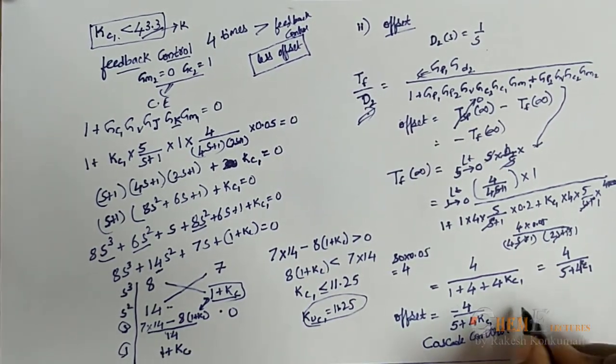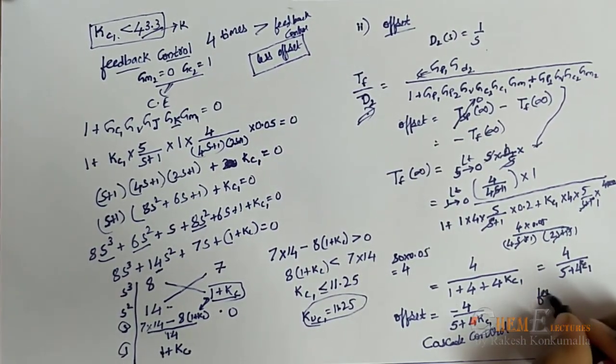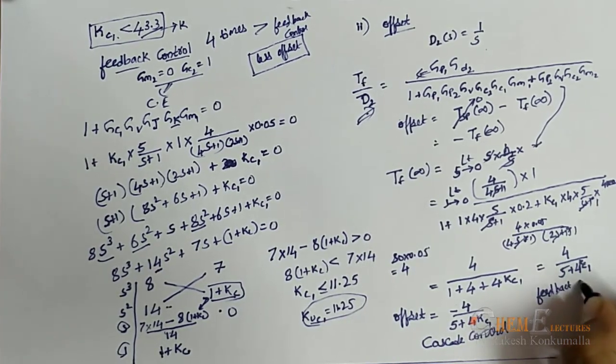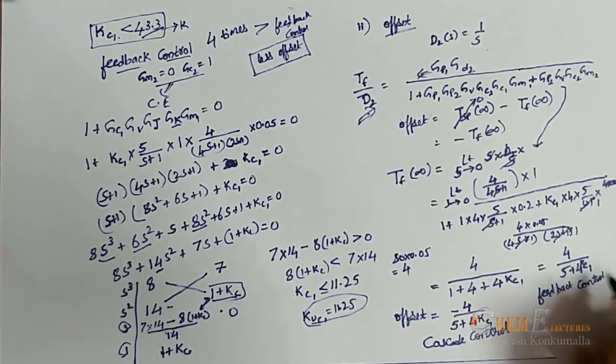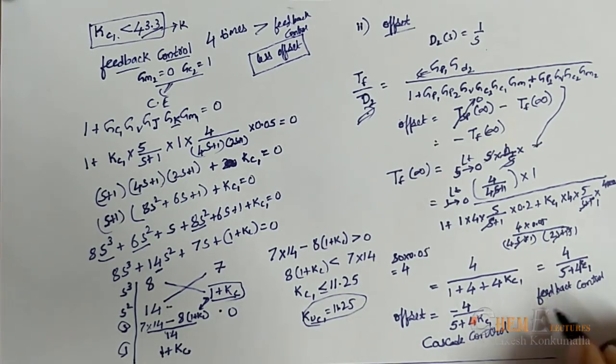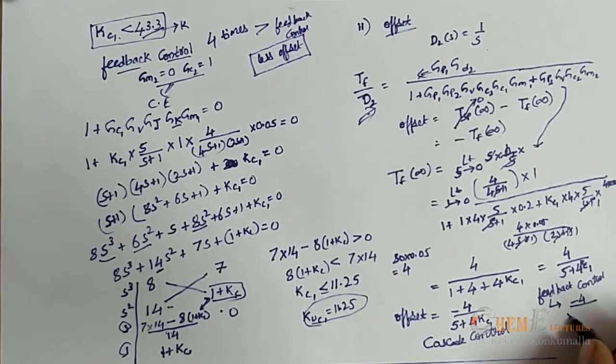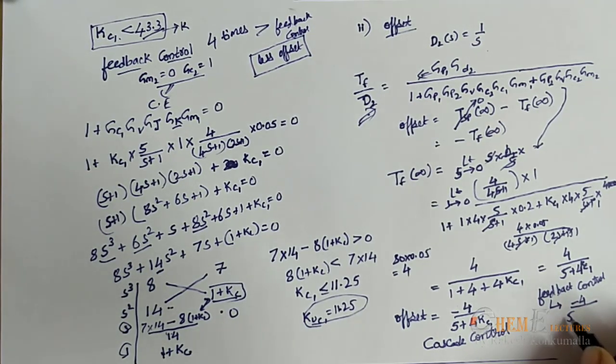Similarly, if you try for a feedback control, that means just to eliminate the secondary loop, for this the offset is minus 4 by 1 plus Kc1.